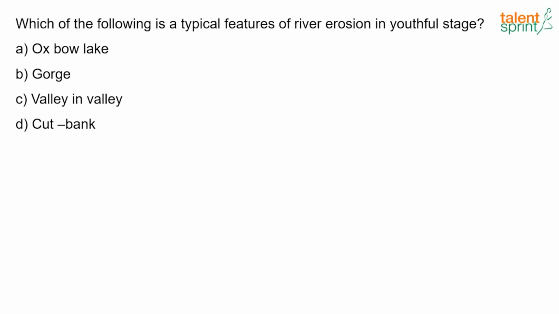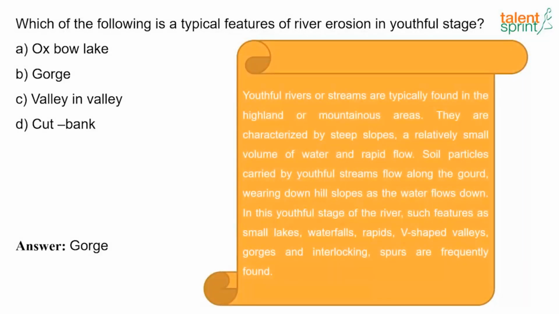Which of the following is a typical feature of river erosion in the youthful stage? And the answer here is gorge. So youthful rivers or streams are typically found in highland or mountainous areas. They are characterized by steep slopes, a relatively small volume of water and rapid flow, and the soil particles carried by youthful streams flow along the ground, wearing the downhill slopes as the water flows down. In this youthful stage of rivers, such features as small lakes, waterfalls, V-shaped valleys, gorges, and interlocking spurs are frequently found.